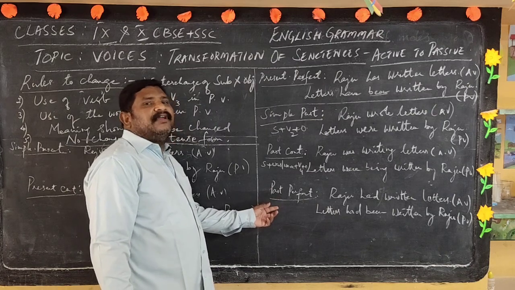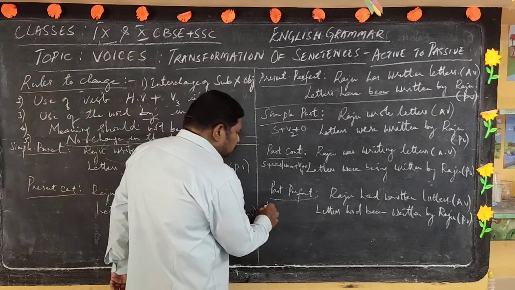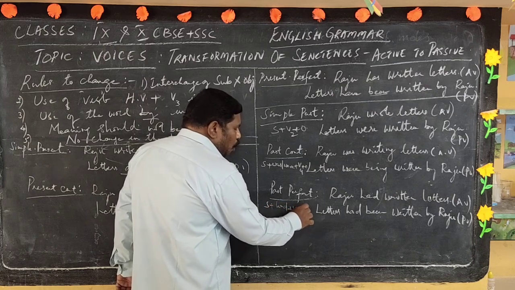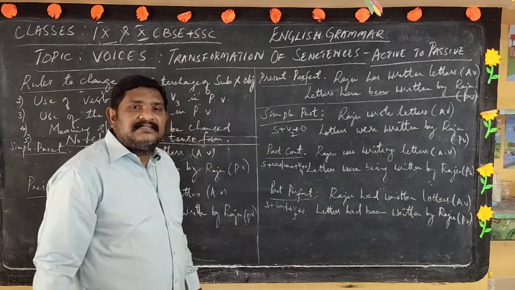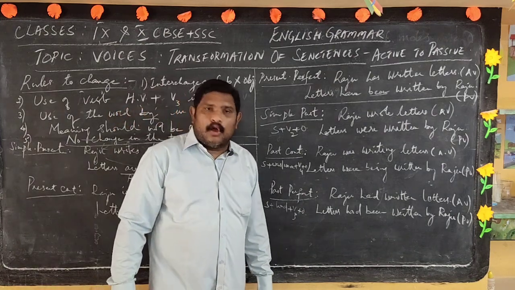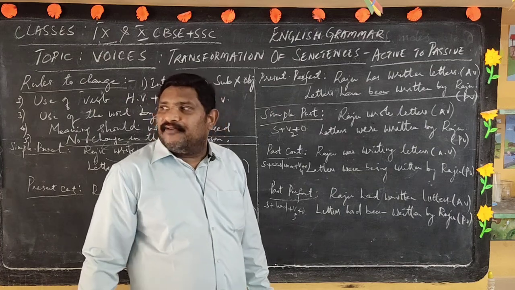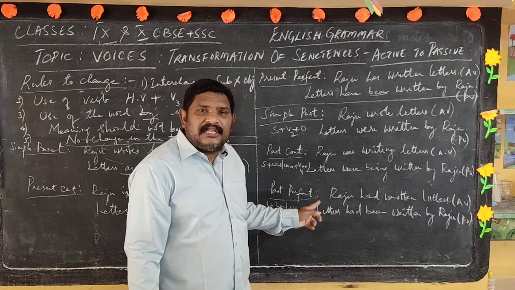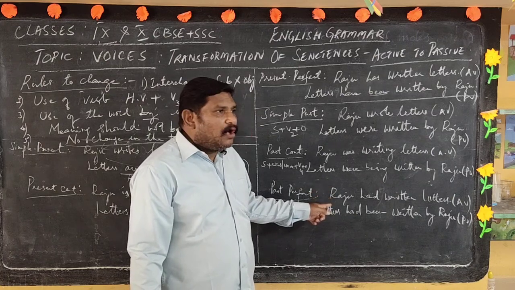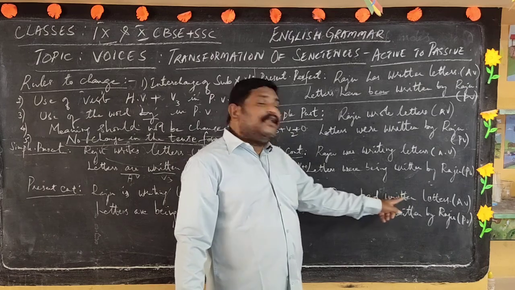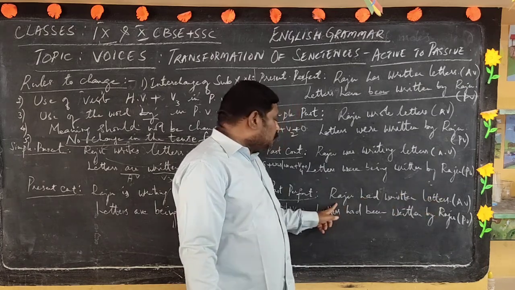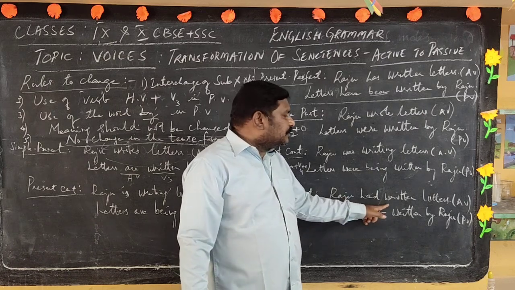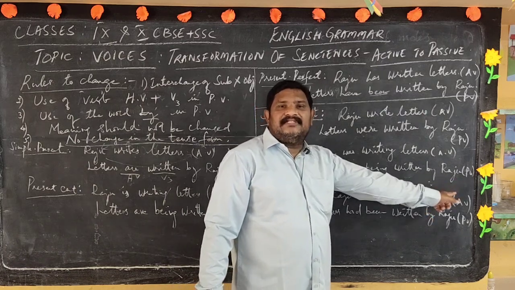Let us come to past perfect. What's the structure? Subject plus had plus V3 plus object. That is the past perfect form. Now the same sentence we are checking in the past perfect form. Raju had written letters. I have taken the same helping verb over here. Raju had written letters, which is an active voice sentence.